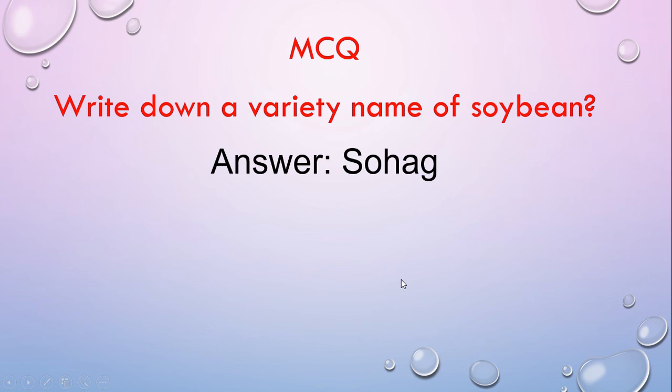And this is all about today's soybean cultivation method. From this you can get questions like write down a variety name of soybean. Remember all types of production technology. There are some points that are very very important: the scientific name, then the variety name, then the disease, then insect, then fertilizer. This is very very important, so you have to always memorize these points very carefully.